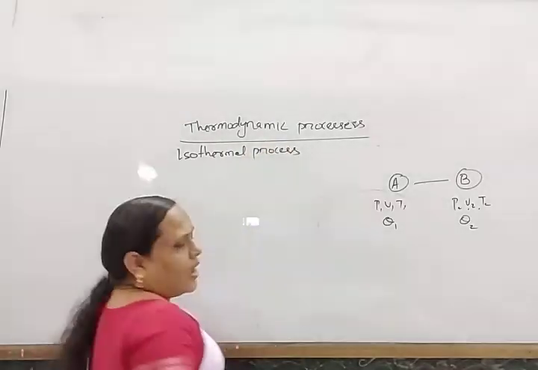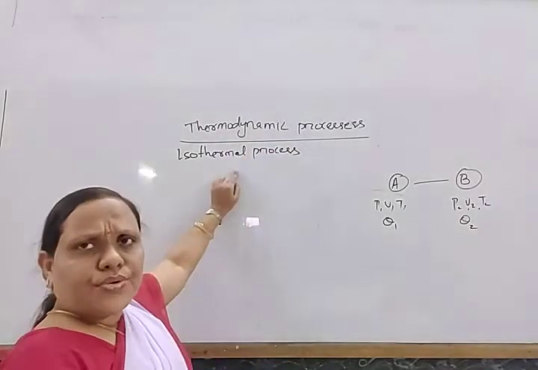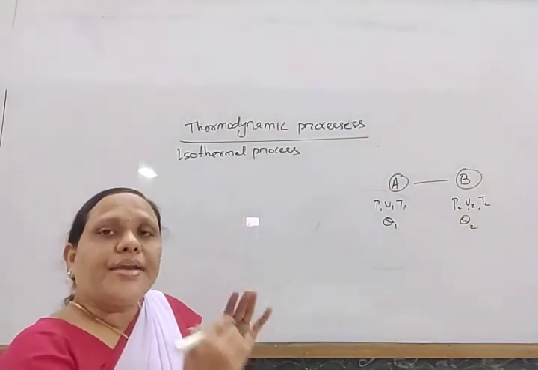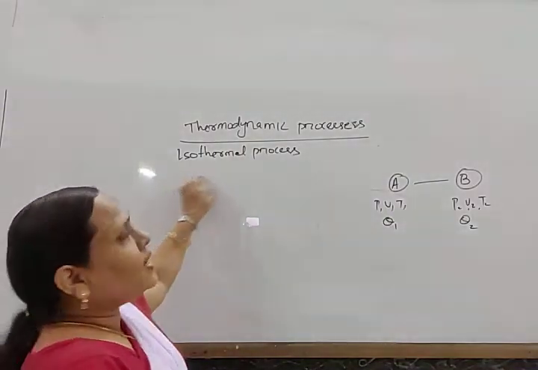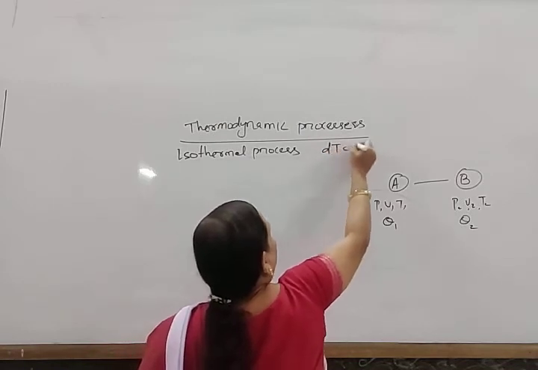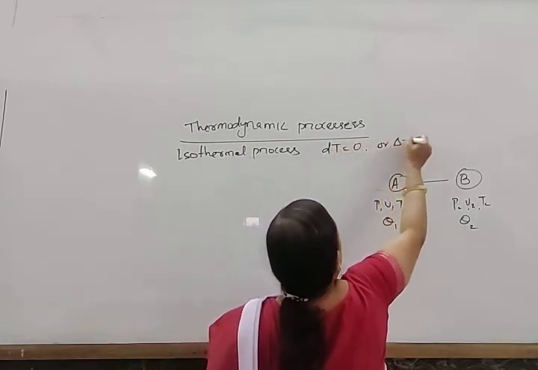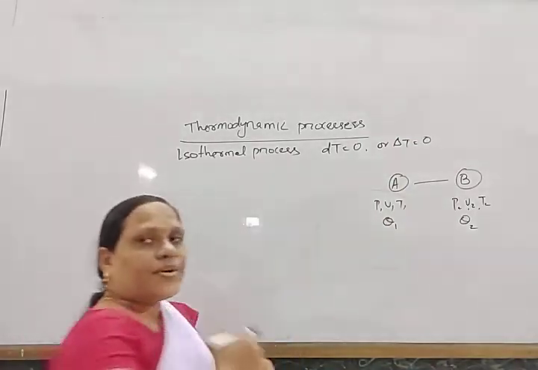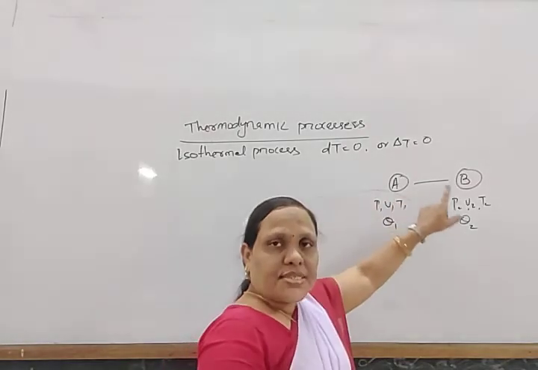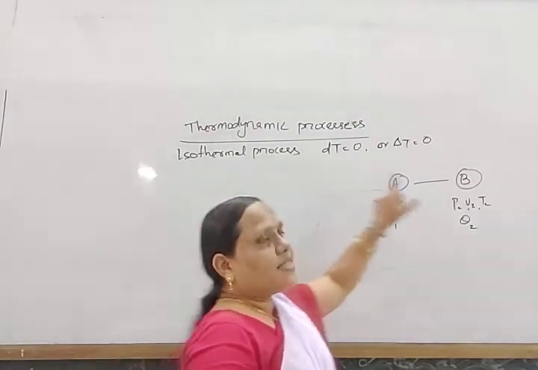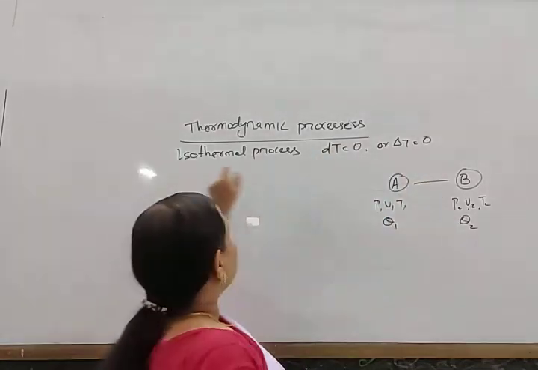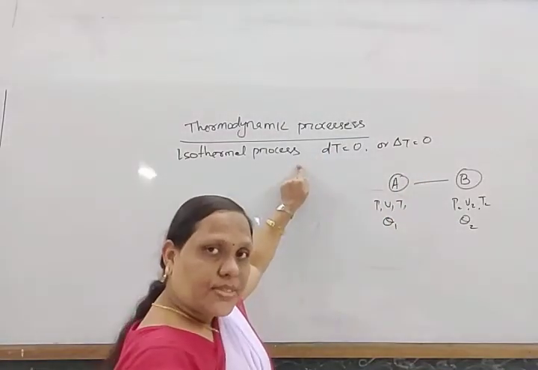Isothermal process. Isothermal means the temperature is constant. The change which is carried out at constant temperature is known as an isothermal process. That means dT equals 0, or we can say del T equals 0. At constant temperature, the pressure and volume may change. If any process, from one state to another, takes place by keeping the temperature constant, that is known as an isothermal process.